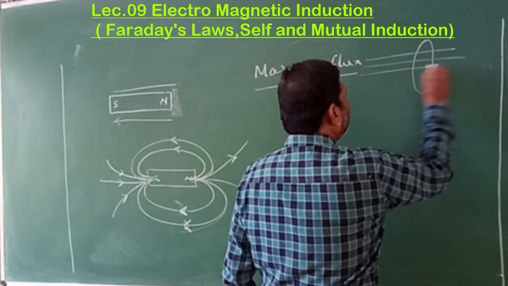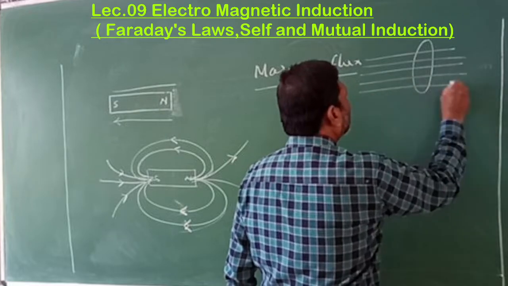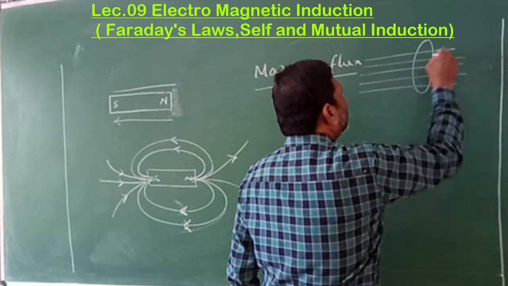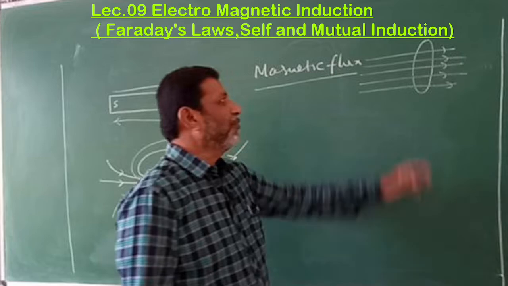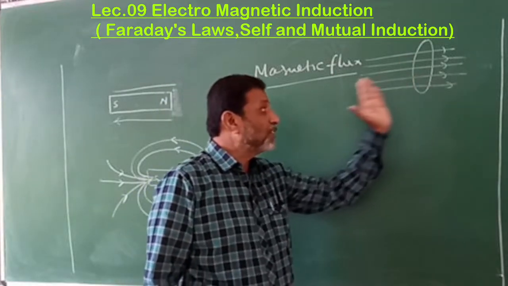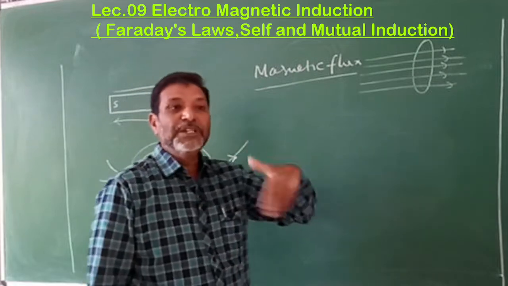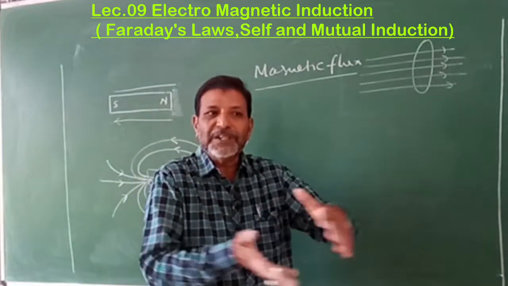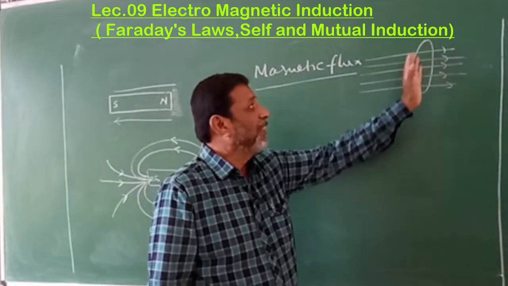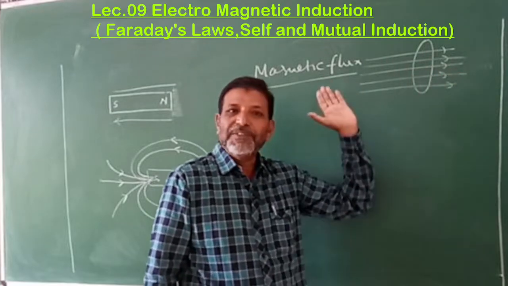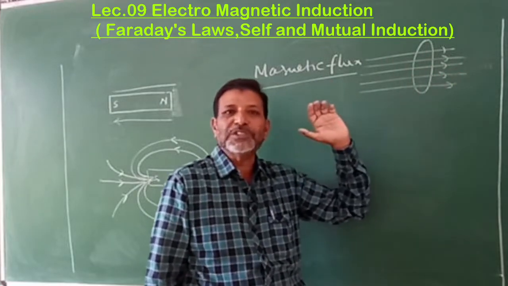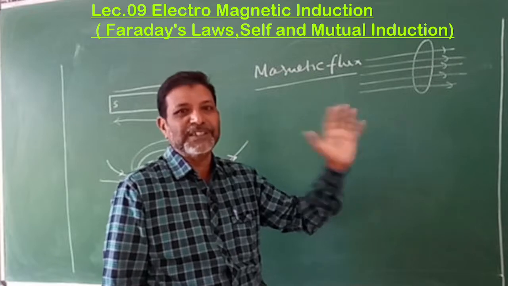Whatever the number of magnetic lines of forces flowing through this area, that many lines passing through a certain area is called magnetic flux. If more lines of forces flow, it gives more flux. If fewer magnetic lines of forces flow, then the magnetic flux is less.